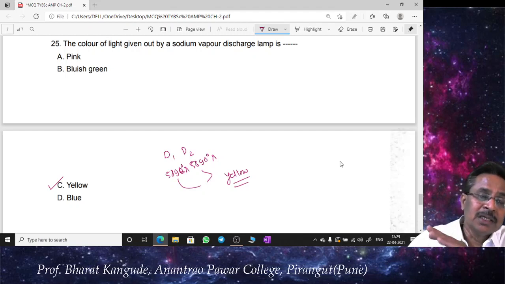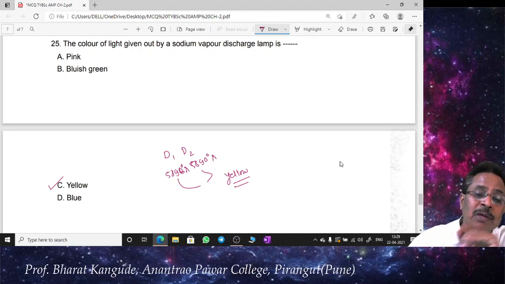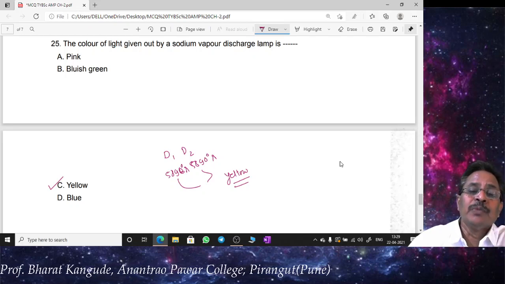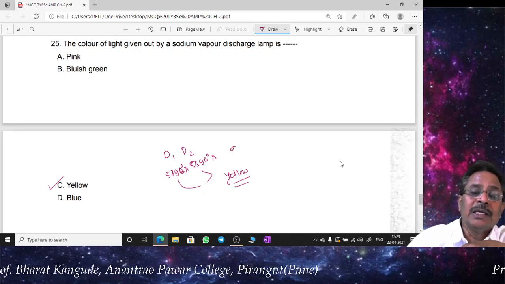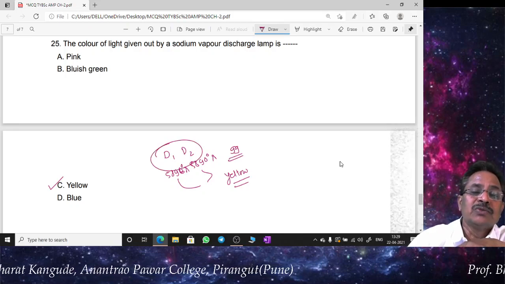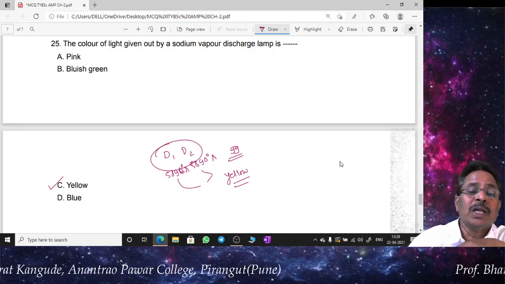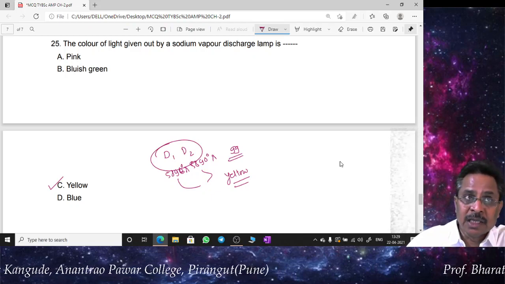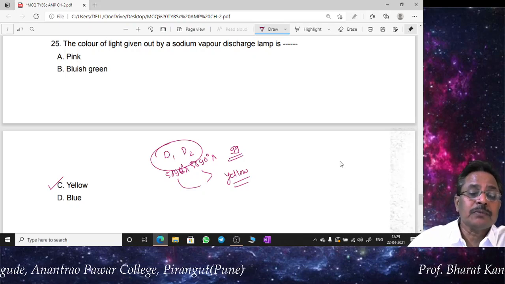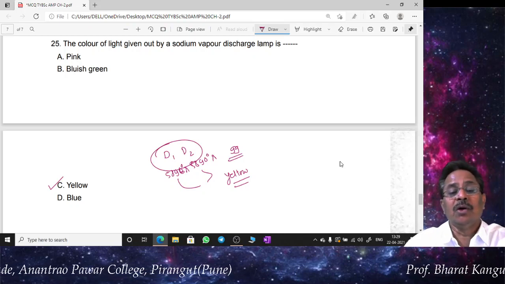Along with it, the other spectral lines are also possible, but the proportion of energy radiated by the sodium vapor lamp is more than 99% in these two lines. That's why the color of that particular sodium vapor lamp is found to be yellow. Other radiations are there, but we cannot identify them with our own eyes. That's why sodium vapor lamps are usually of yellow color.